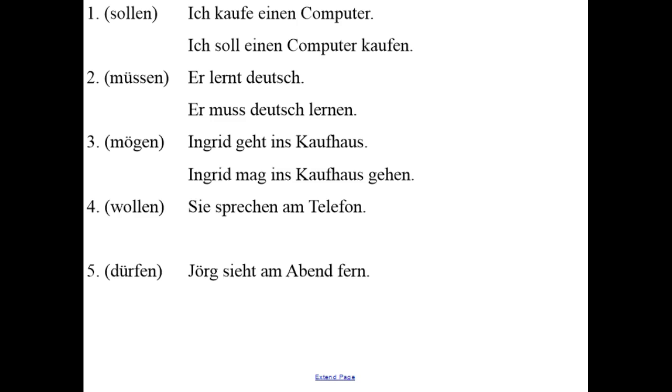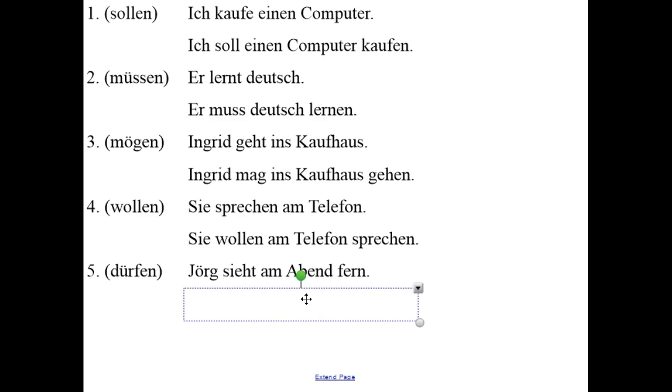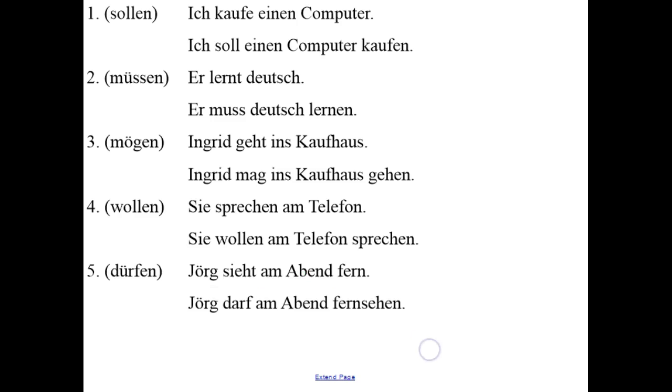4. Sie sprechen am Telefon. They talk on the telephone. Sie wollen am Telefon sprechen. They want to talk on the telephone. 5. Jörg sieht am Abend fern. Jörg watches television in the evening. Using dürfen, Jörg darf am Abend fernsehen. Jörg is allowed to watch television in the evening.